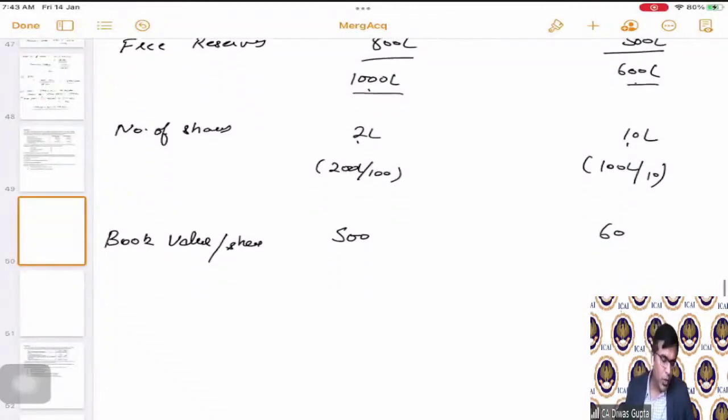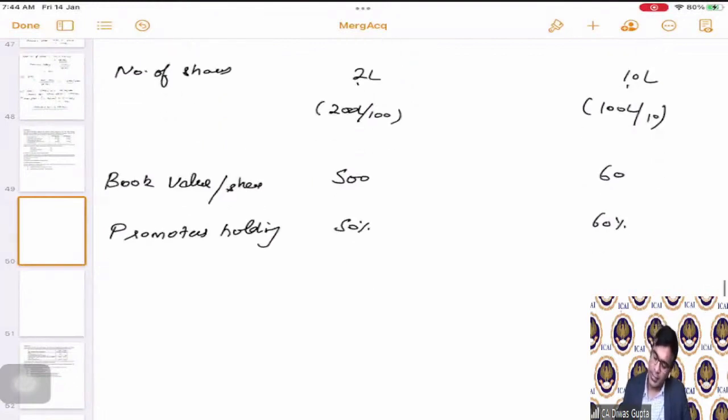Now let us go to the market price per share, correct? Promoters holding is given as 50% and 60% respectively, in both the companies. So that means the non-promoters holding will be 50 and 40, correct?